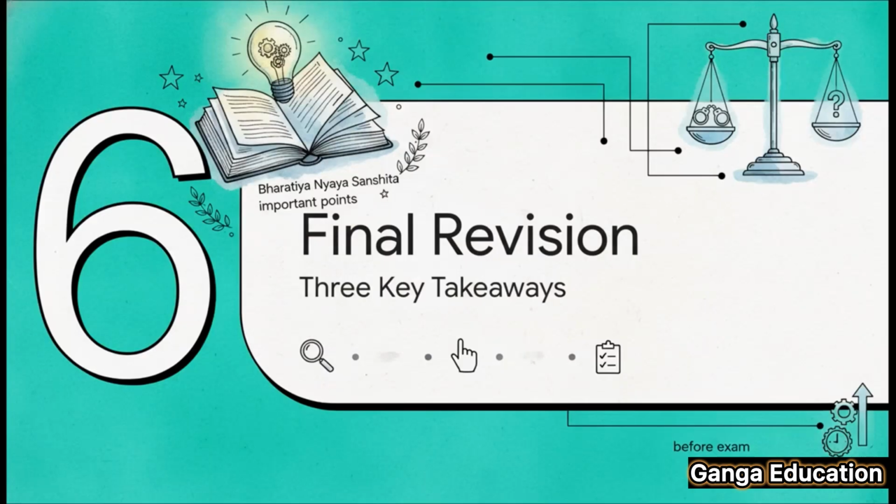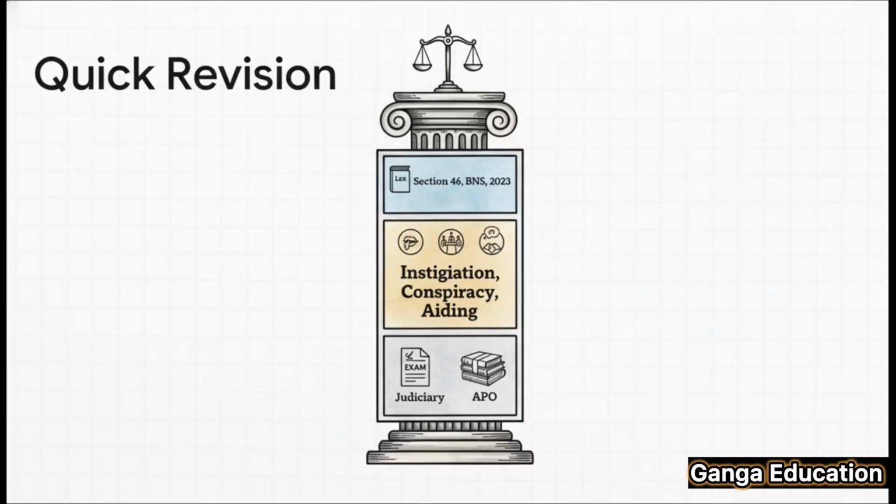Okay, before we finish, let's quickly wrap things up. To make sure all this information sticks, we're going to do a quick, final 3-point revision of the key takeaways. So here's what you absolutely have to remember. Point 1. The concept of an abettor is now covered under Section 46 of the BNS 2023.